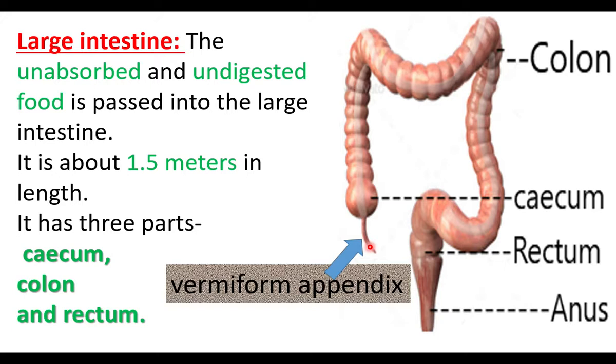Vestigial organs are non-functioning, but our ancestors had a functioning appendix. The appendix is functioning in some animals. The unabsorbed, undigested food is sent out of the digestive system through the anus, that is egestion or defecation.